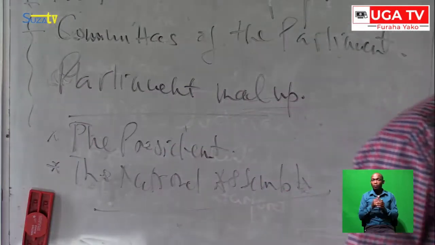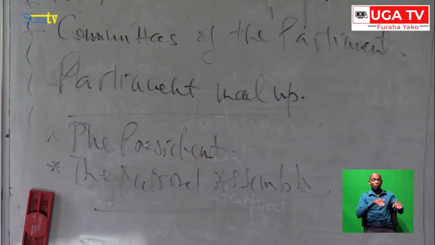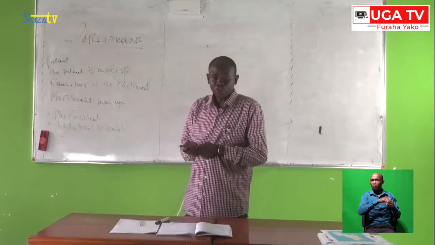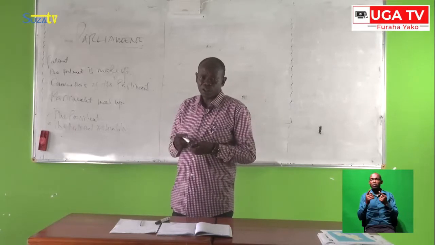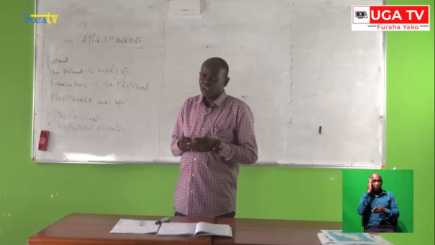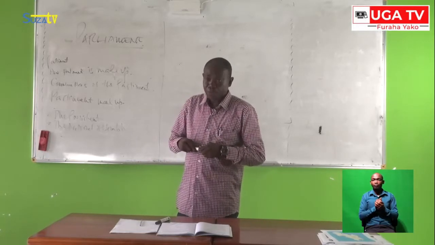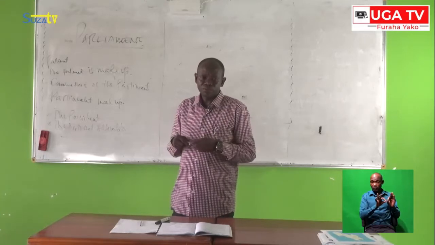Another important thing, after looking at how the Parliament is made up, is what the members of the Parliament are. The Parliament comprises various members. We know that people elect their members of parliament to represent them.